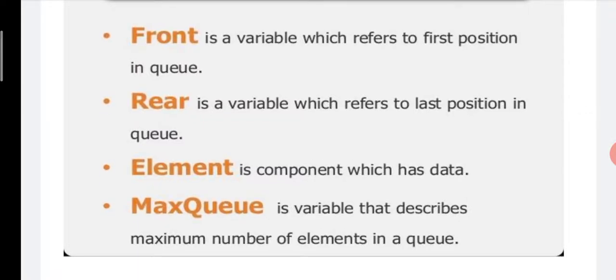Max queue is a variable that describes the maximum number of elements in a queue. Suppose the queue size is 5, then 5 is stored in max queue, meaning max queue is equal to 5.